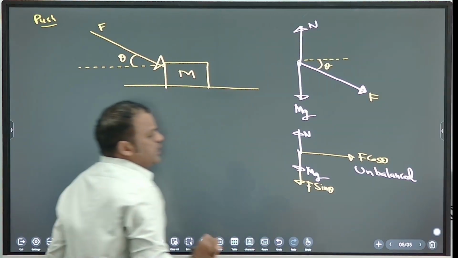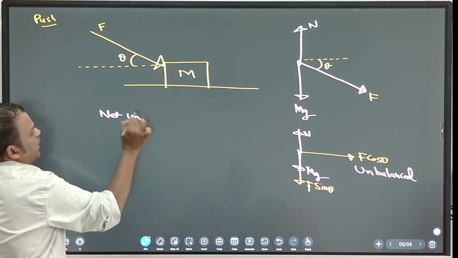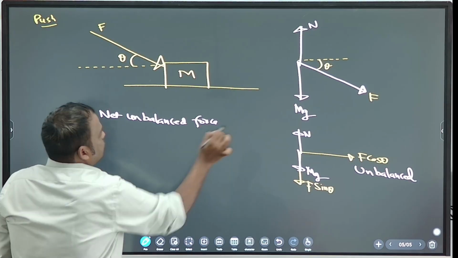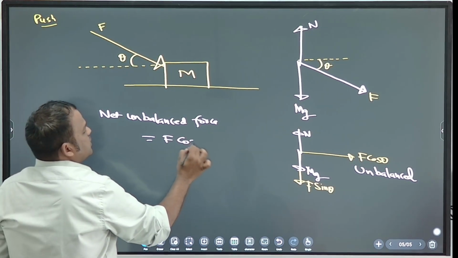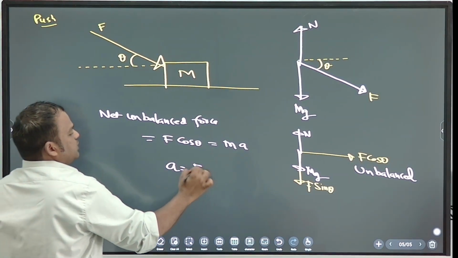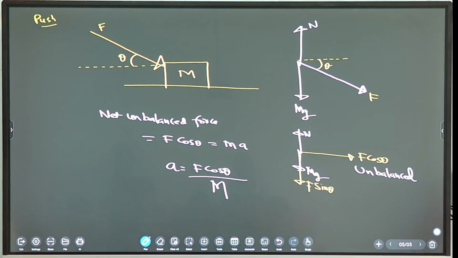So net unbalanced force is mass into acceleration. So net unbalanced force is equal to F cos theta. So that is mass into acceleration. So acceleration is F cos theta by mass. Okay. Net unbalanced force is equal to mass into acceleration.